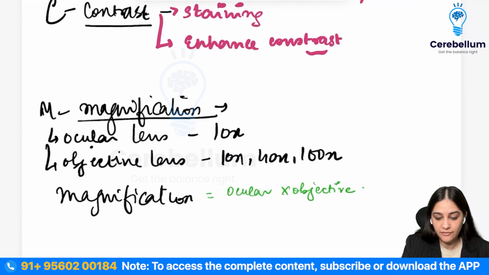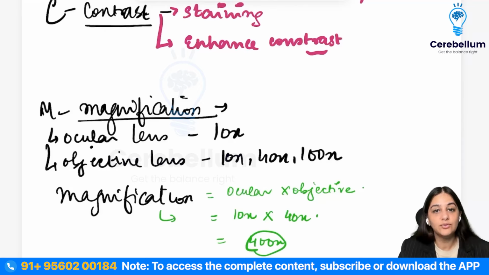So if I have focused some specimen at 40x, what is going to be my magnification? The ocular lens is always going to be 10x, and if I have put it on 40x magnification, then it is going to be the 40x objective lens. So my magnification is going to be 400x. That is how you will calculate your magnification.